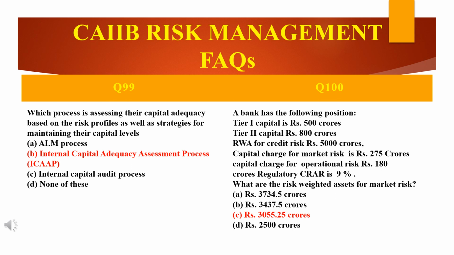Regulatory CRAR is 9% for India; it will differ from country to country.